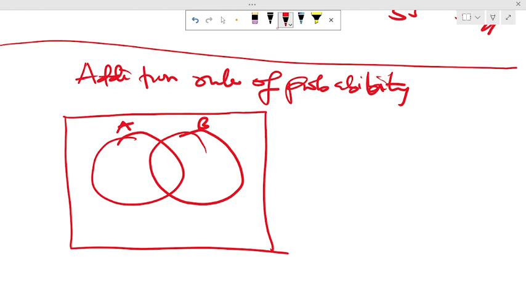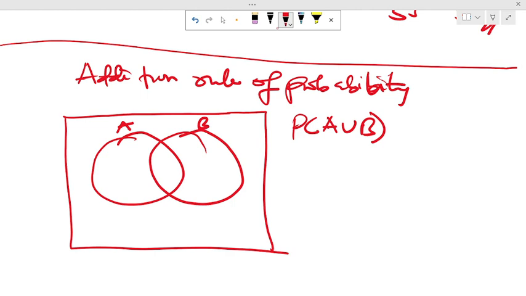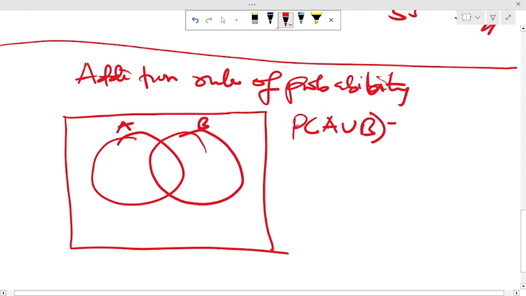That means you are asked to find the probability of A union B. So we can go this way: the probability that A or B will occur, as a summation, is the probability that A would occur, plus the probability that B would occur, minus the probability that A and B will occur.